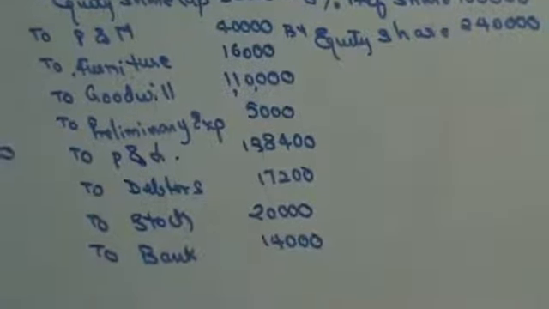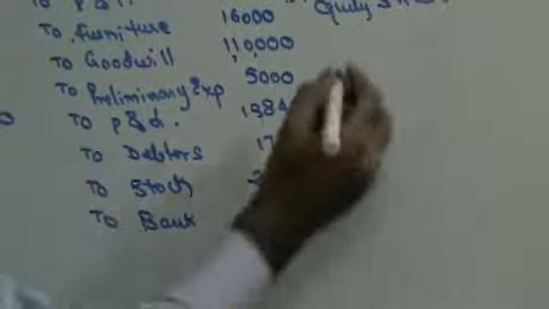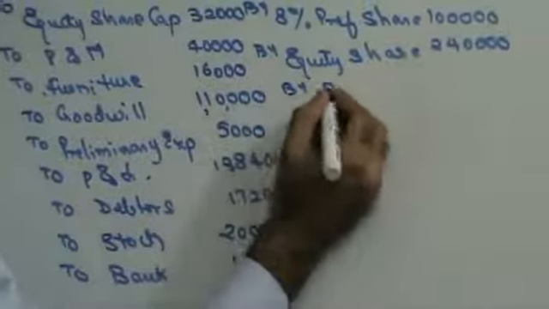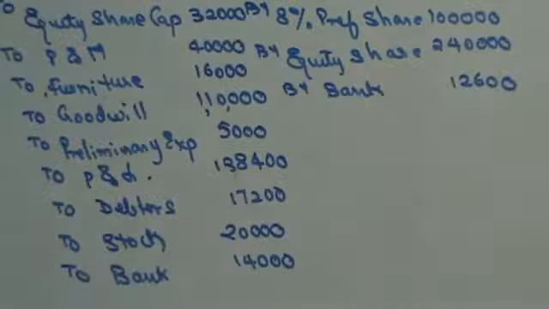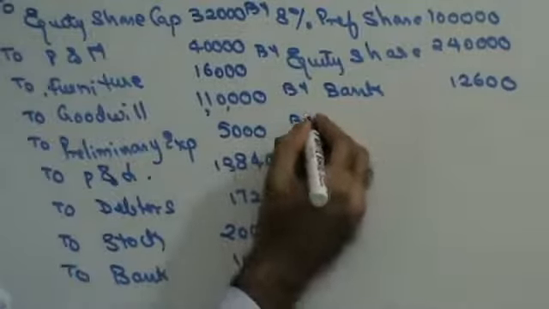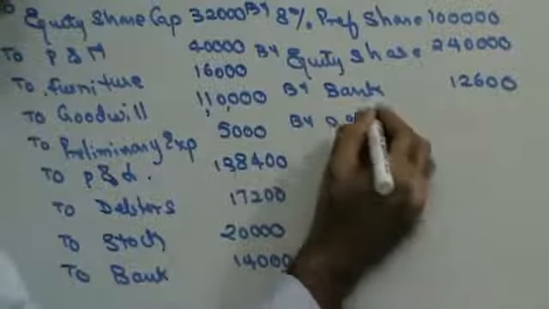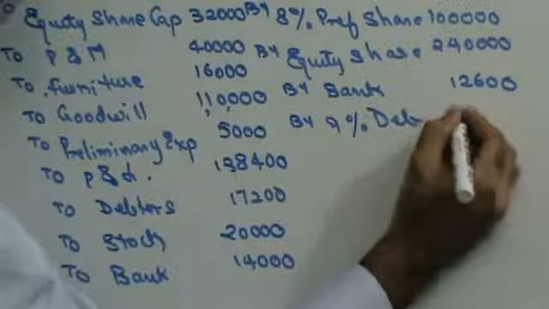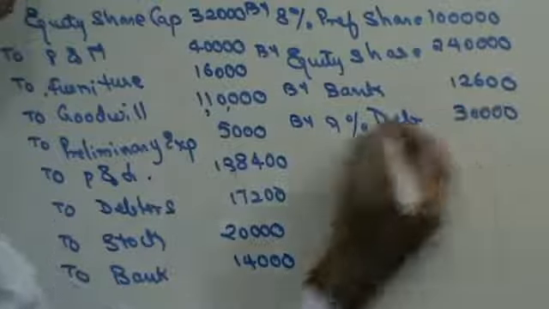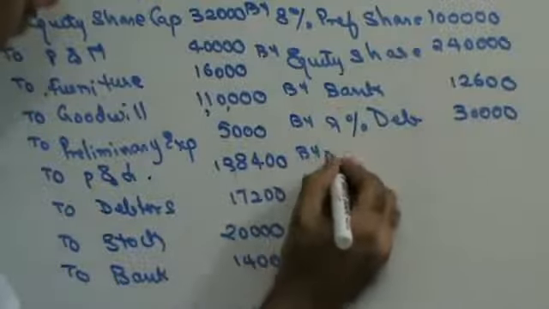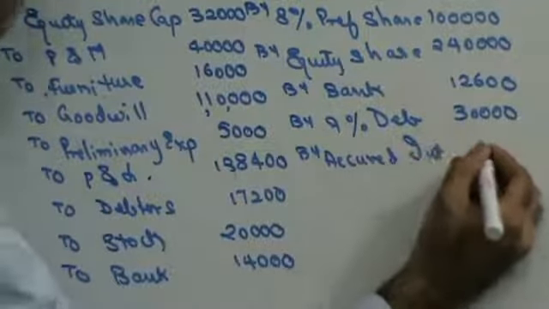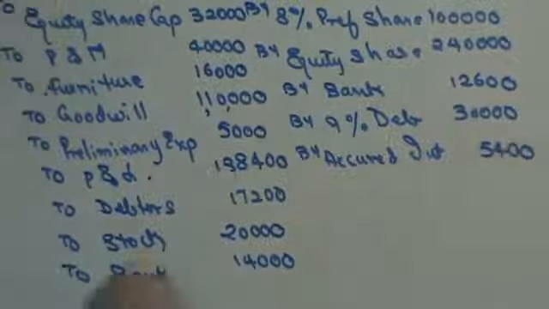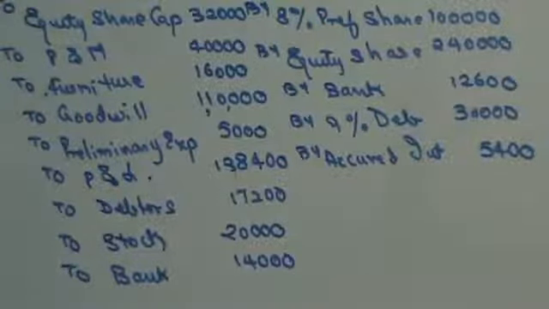Then capital reduction on the credit side by bank, 12,600. And then on the credit side by 9% debentures, 30,000, and by accrued interest, 5,400. Someone please help me calculate this, tally this.